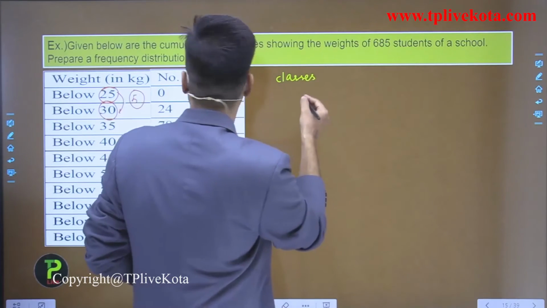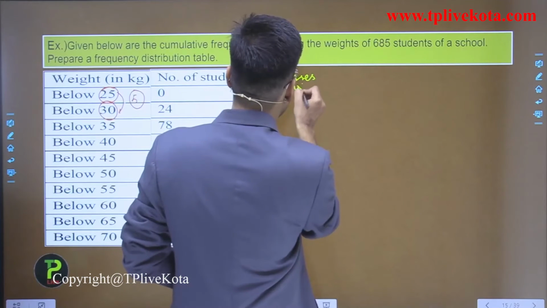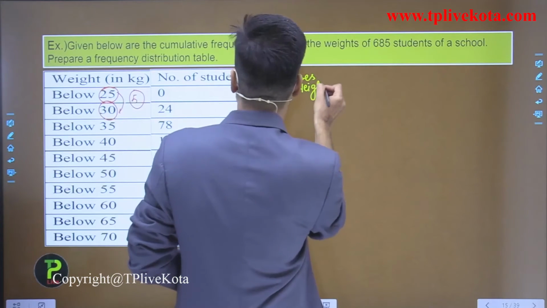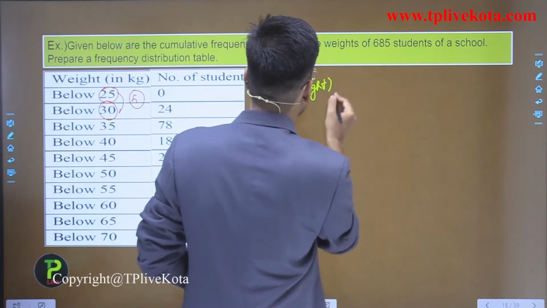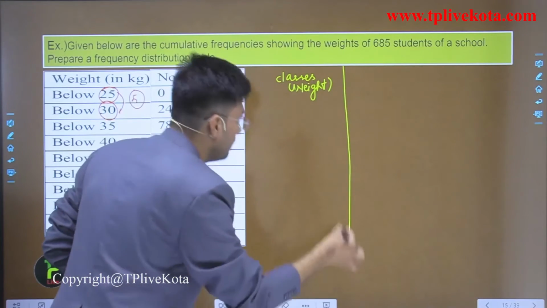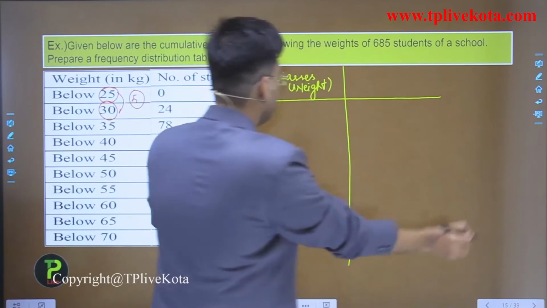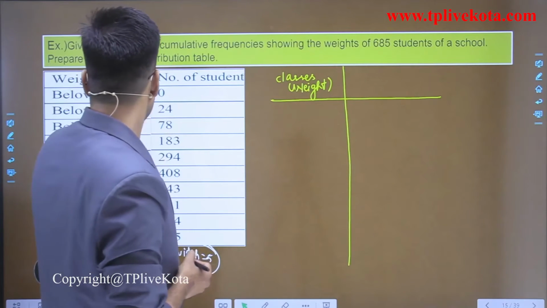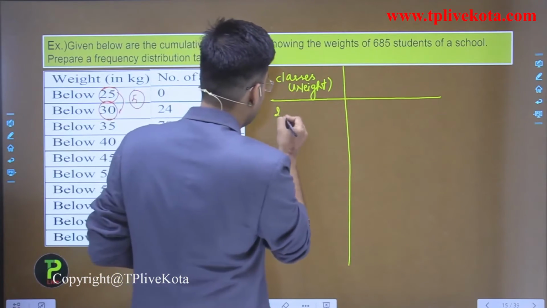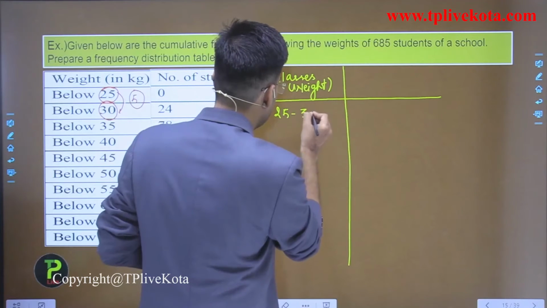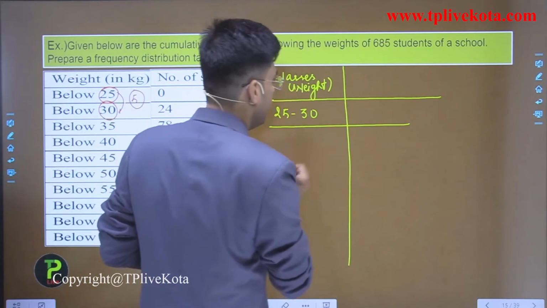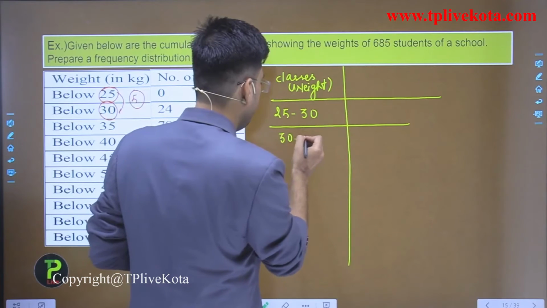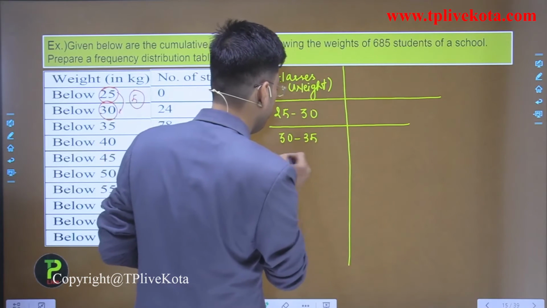Classes, or these are the weight in kg. Clear? So below 25 is 0. So first class is what? It is 25 to 30. Then next class is what? 30 to 35.